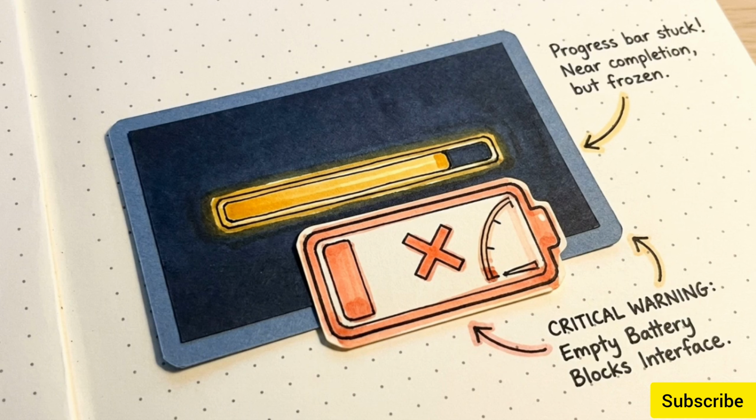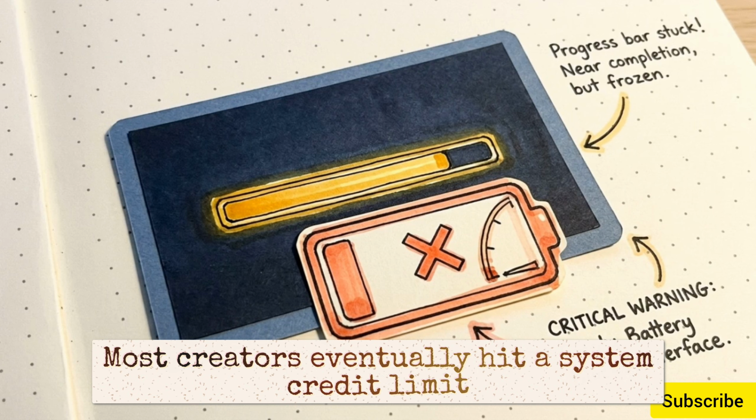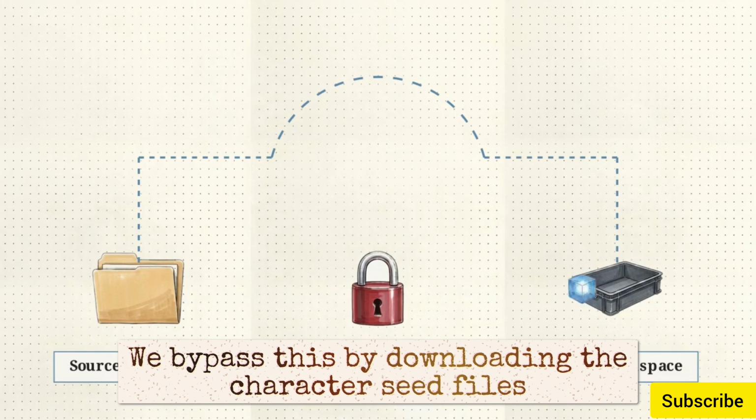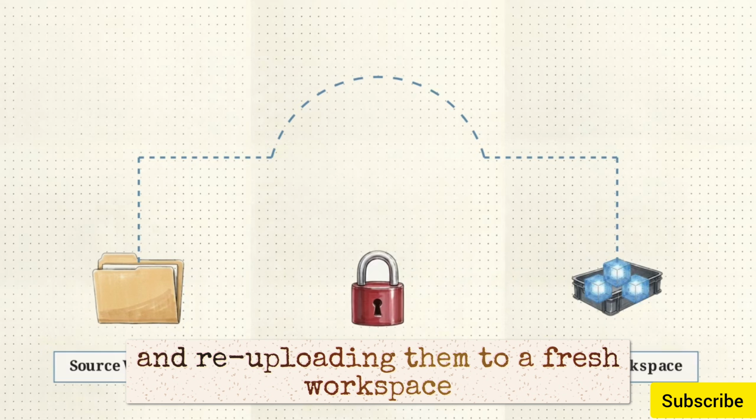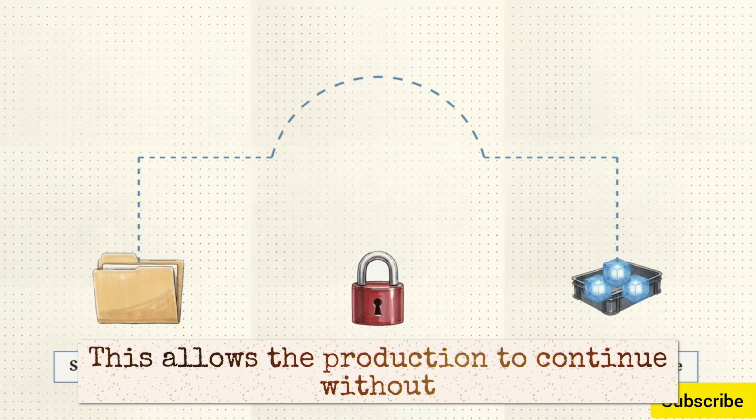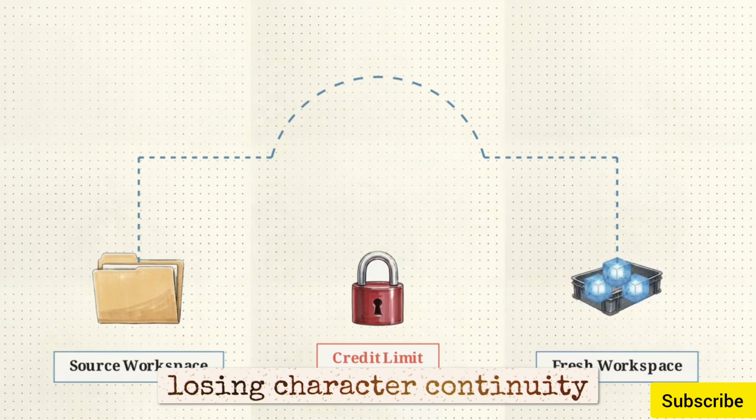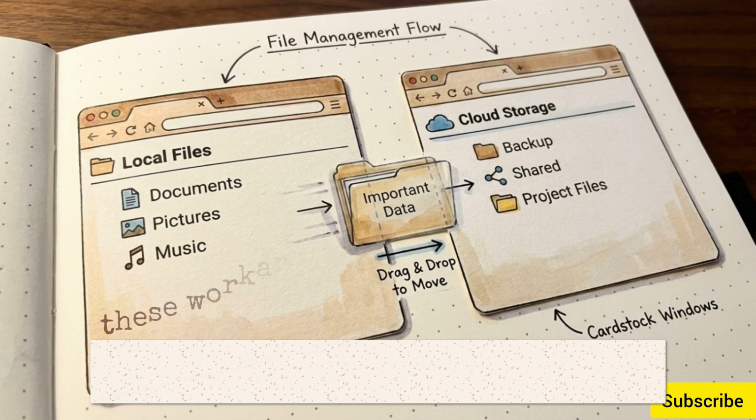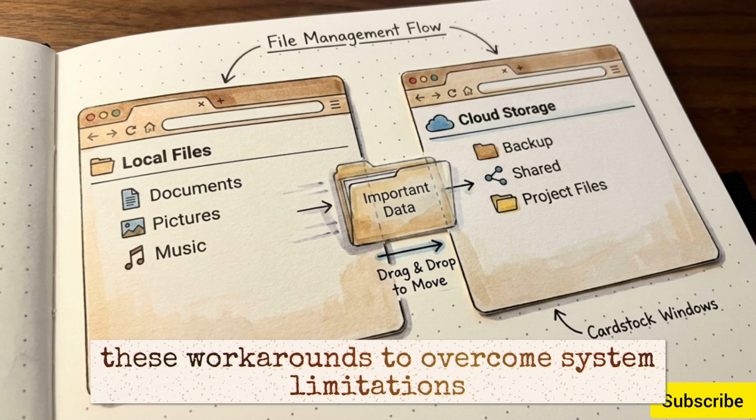Most creators eventually hit a system credit limit while rendering their scenes. We bypass this by downloading the character seed files and re-uploading them to a fresh workspace. This allows the production to continue without losing character continuity. Successful AI production involves engineering these workarounds to overcome system limitations.